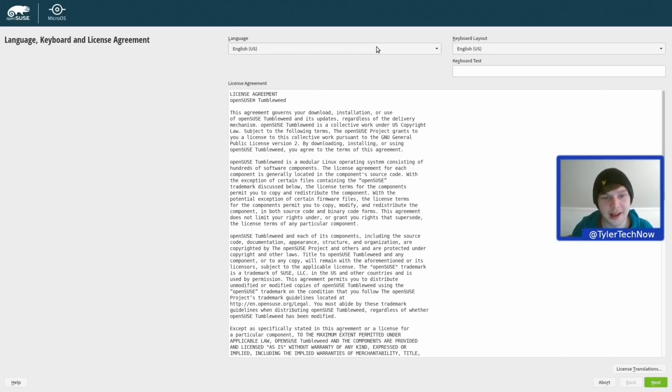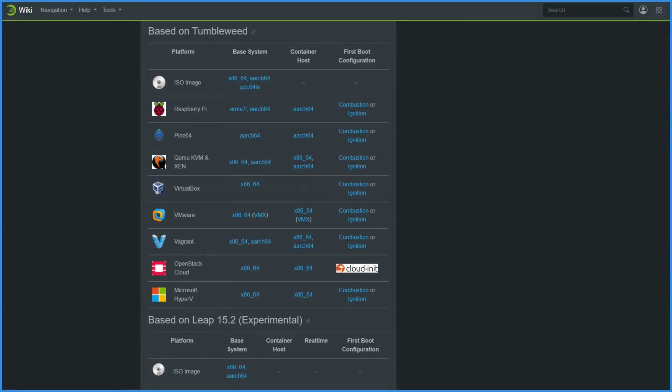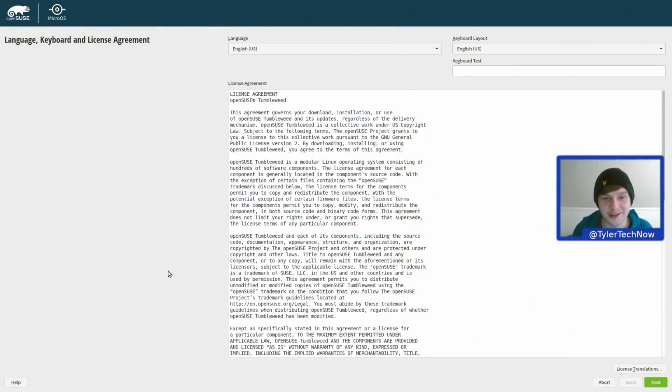What we're going to be doing today is taking a look at MicroOS, which is an immutable operating system from openSUSE. Now there's a few ways we could have gone about this. They've got quite a lot of different images available and they have versions based off either Leap or Tumbleweed, and we've gone for Tumbleweed, which is openSUSE's rolling release, as it should give us a bit more of an up-to-date desktop experience. Now, I've never used this before, so we're no doubt going to run into some roadblocks along the way, but it has been a topic of conversation in my Discord server, and it's made me really want to